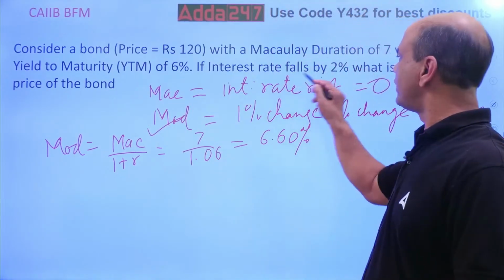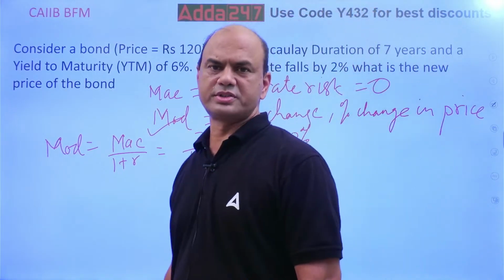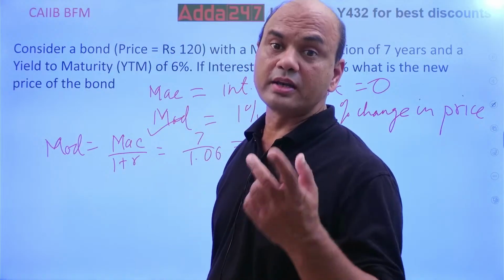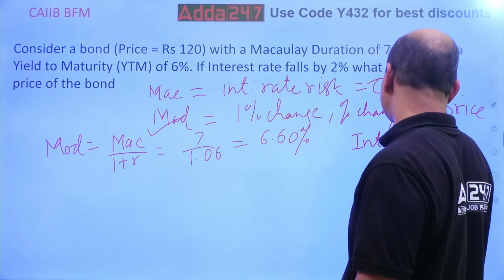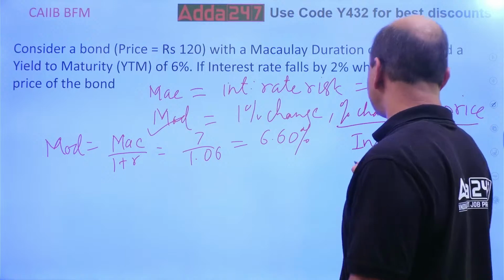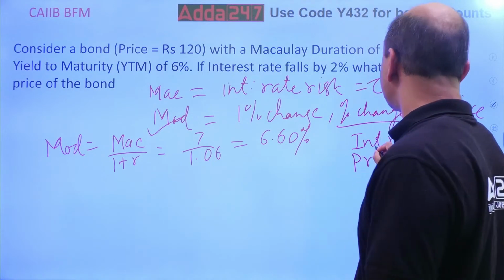If the interest rate falls by 2%. Now look at this. There is a theorem on bonds which says that the interest rate and the price of the bonds are inversely related. If interest rate goes up, the price of the bond will be down, and vice versa.